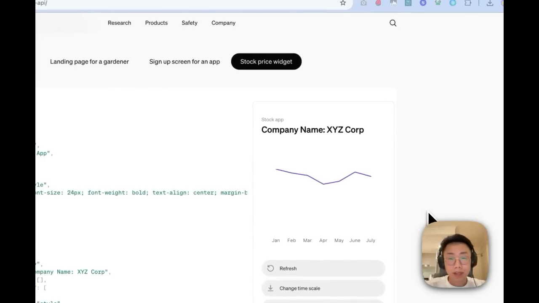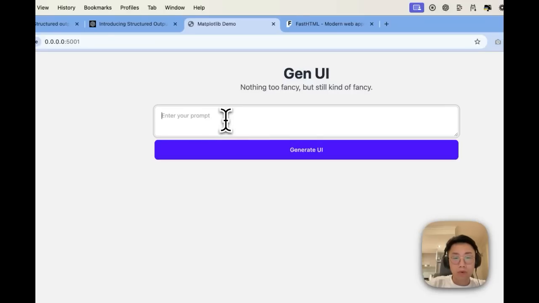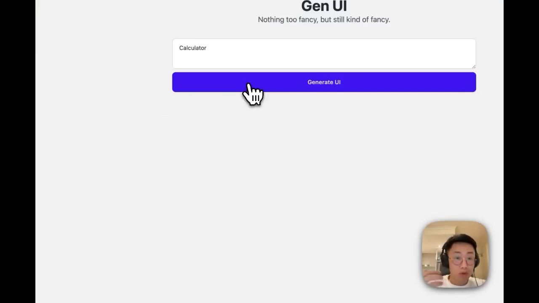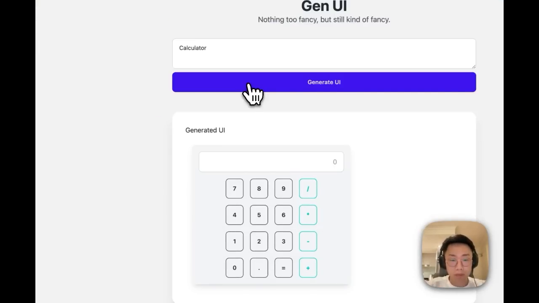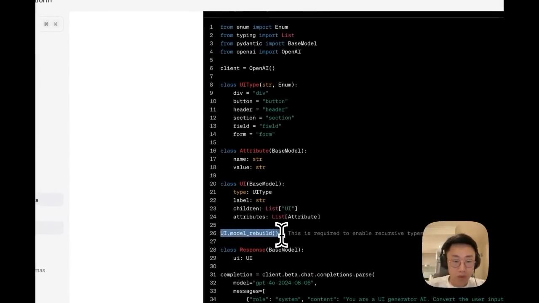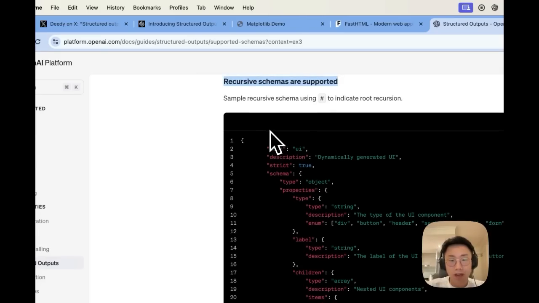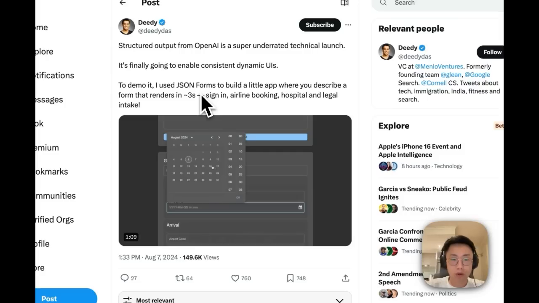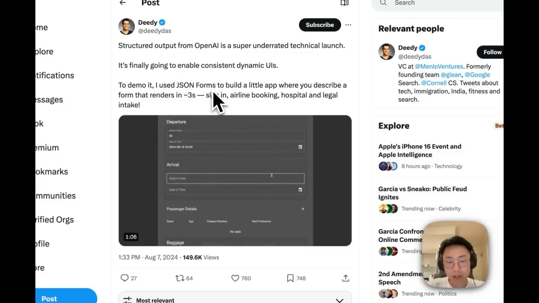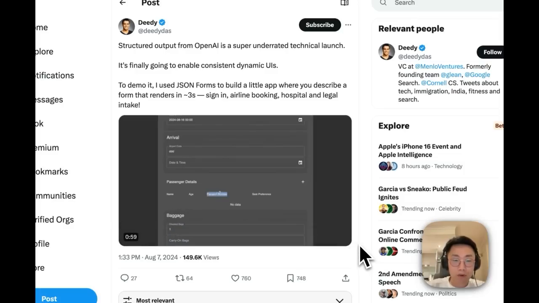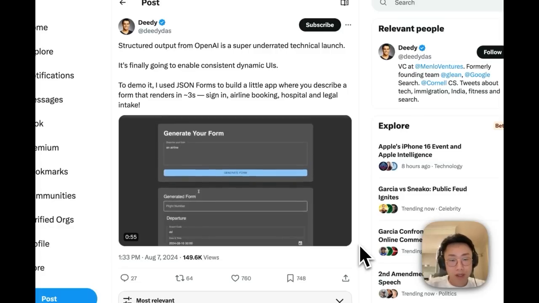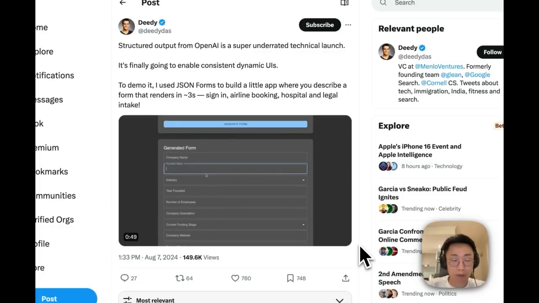And last but not least, I also want to showcase an example of how you can build a simple web app that can dynamically generate UI based on the user intent and prompt with Pydantic model like model rebuild. And that means you can output structure where it can be a child component wrapped under a parent component. And this is useful for dynamically generating UI by just giving a large language model a few predefined components. There are already people on Twitter utilizing this functionality to build some sort of automated form builder where a user can just give a high-level instruction about what information they want to collect, and the large language model will generate the whole form based on the user intent.